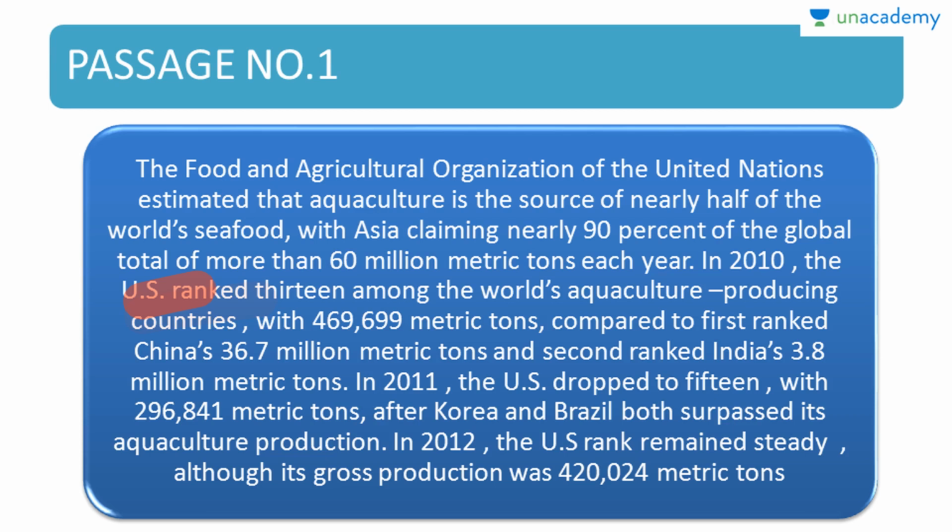You understand that this passage primarily deals with the US and is trying to convey the US perspective. Ranked 13th among the world's aquaculture producing countries, compared to first ranked China and second ranked India. They are giving a little importance to China and India too, but the main importance is given to the US.